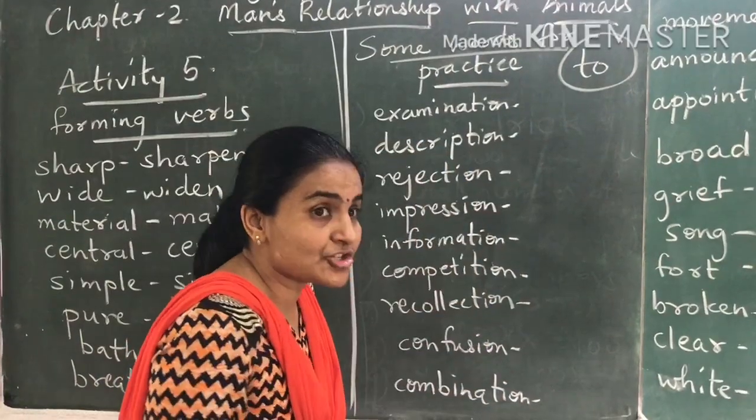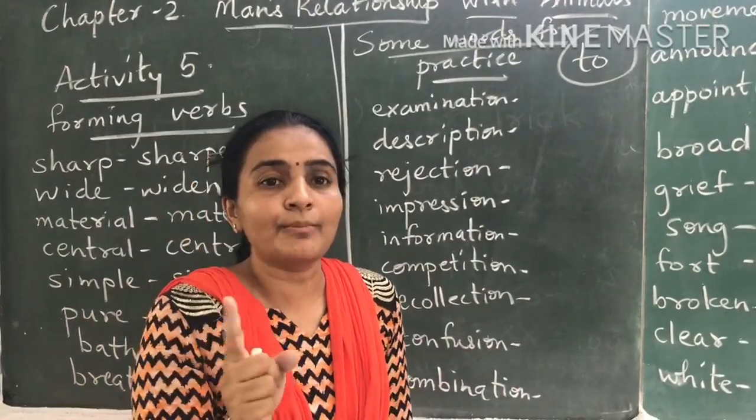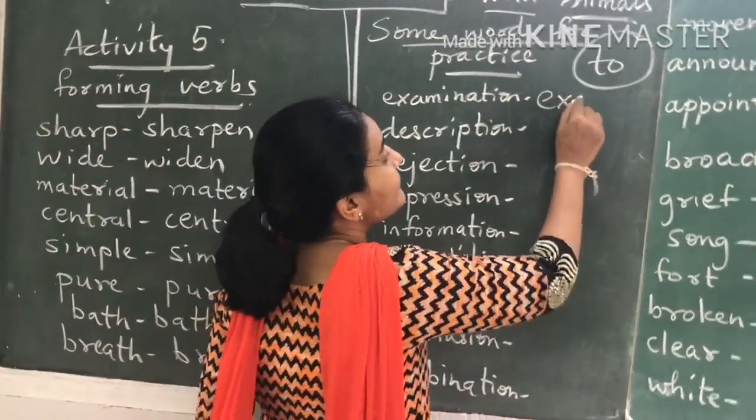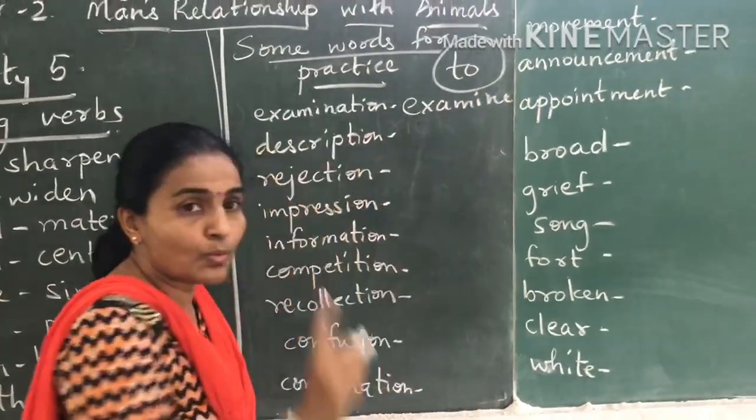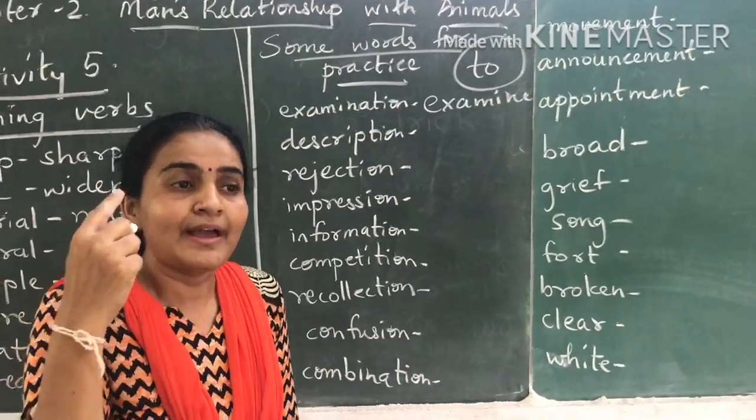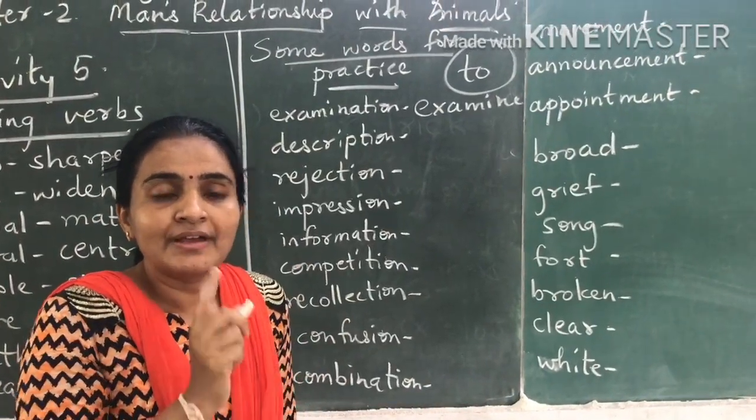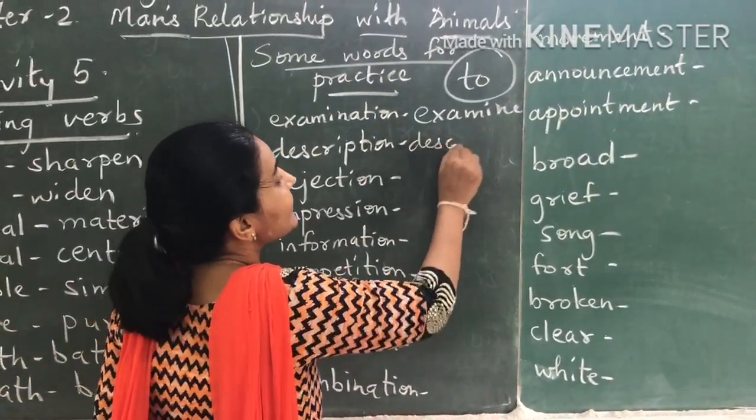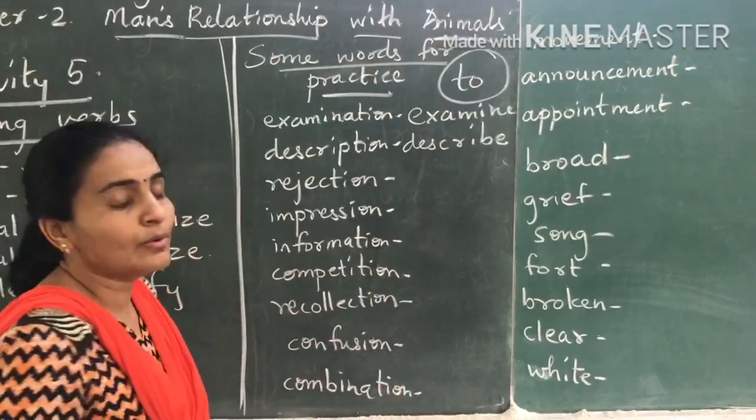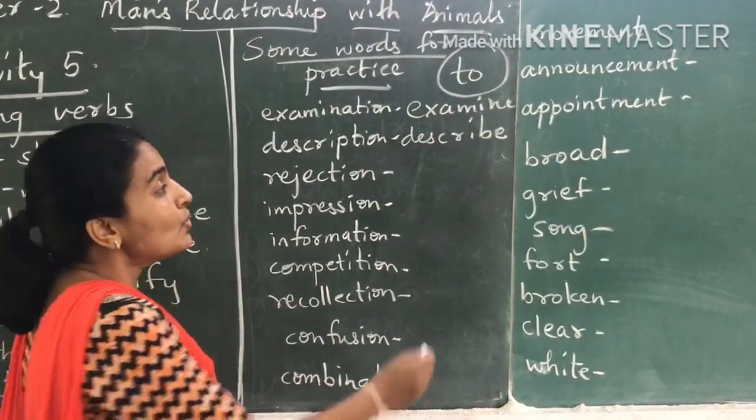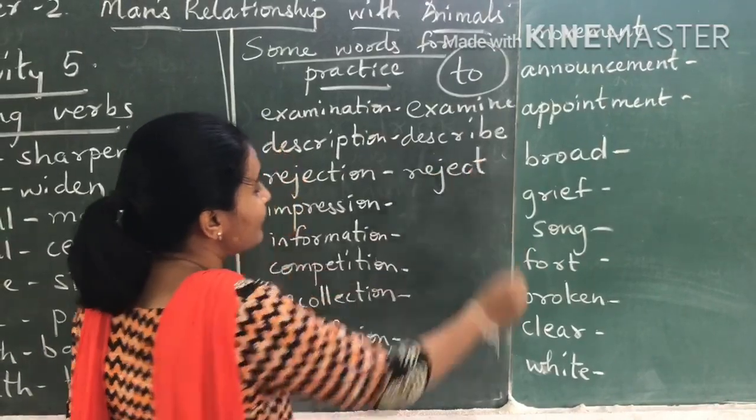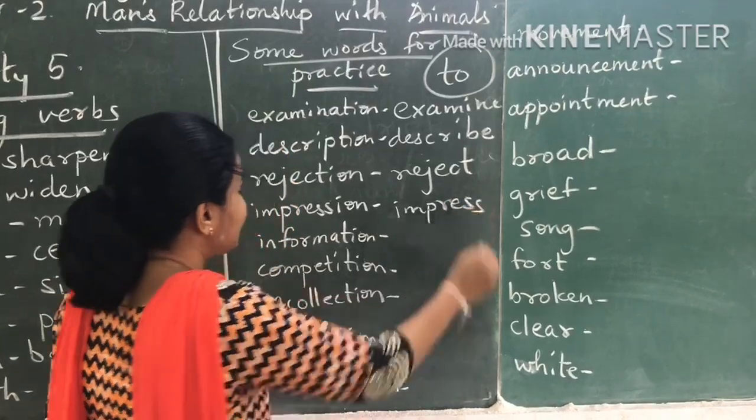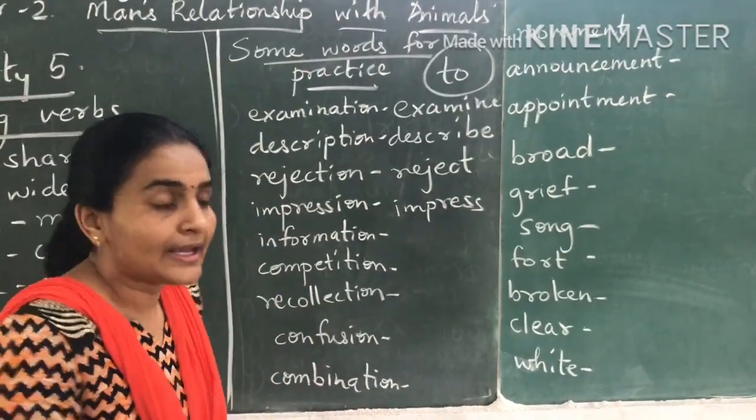Now, examination. Say that "to" in your mind. You don't write that "to". To what? To examine. So, examine will be the verb form. Always remember, say that "to" in your mind. And after "to", what is the word you will use? That will be the verb form. Description, to describe. So, describe is the verb form. Rejection, to reject. Impression, to impress. Information, to inform.